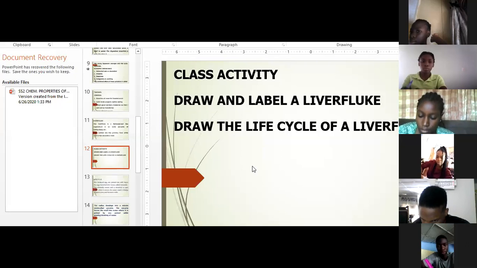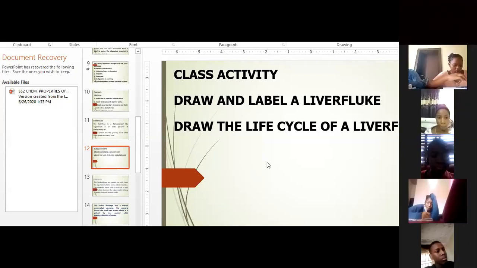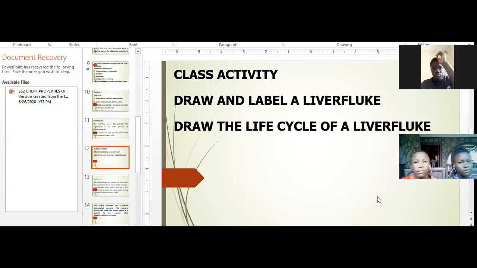Then you give another 10 lines for the life cycle, then you continue. So draw and label a liver fluke, draw the life cycle of a liver fluke. I'm taking note of all these activities and those that submit. When you return, I will just mark your notes and record your work.